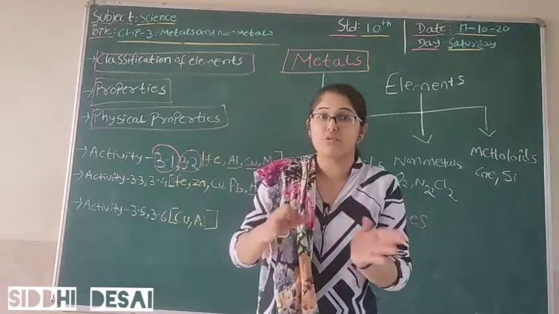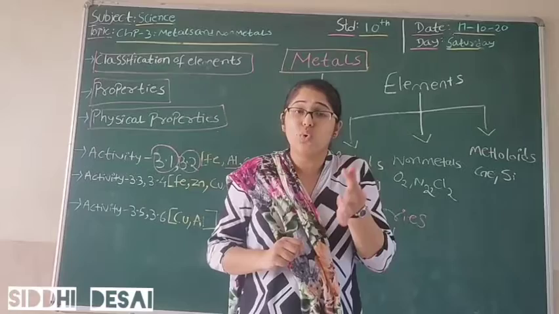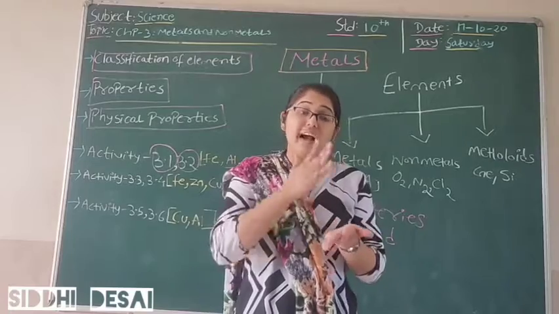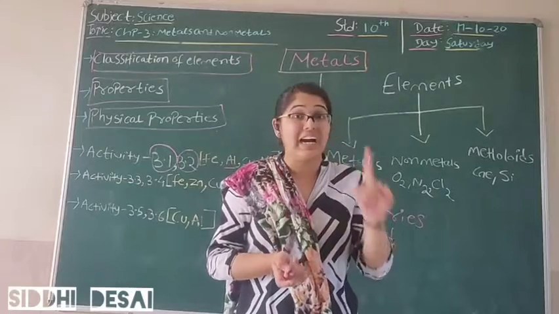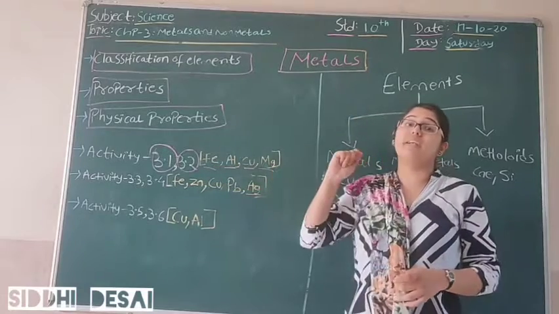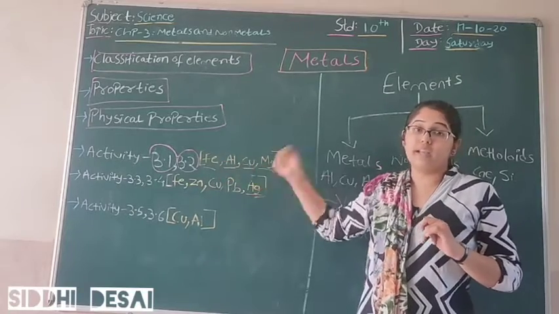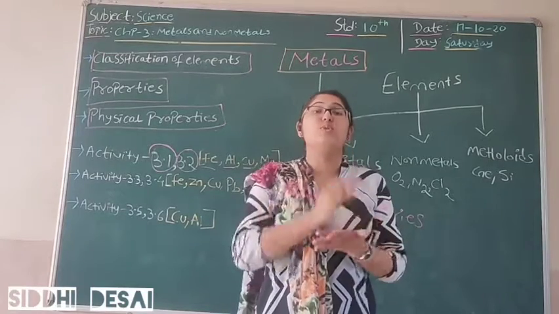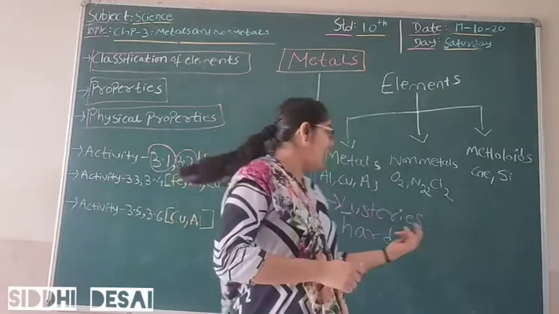But there is always an exceptional case. If we take sodium, you all might have seen sodium. Sodium is soft, and if I take that sodium, dry it up and cut it with a knife, I will easily be able to cut that sodium into 2 pieces. Why? Because sodium is not hard. Although sodium is a metal, although Fe is a metal, although magnesium is a metal, still these others are not breakable or dividable by a knife. But we can see that sodium can be cut into pieces. That shows that sodium is soft. Being a metal, it is soft, and the rest of the metals are hard.